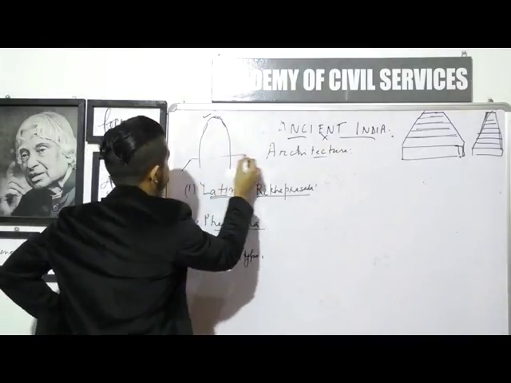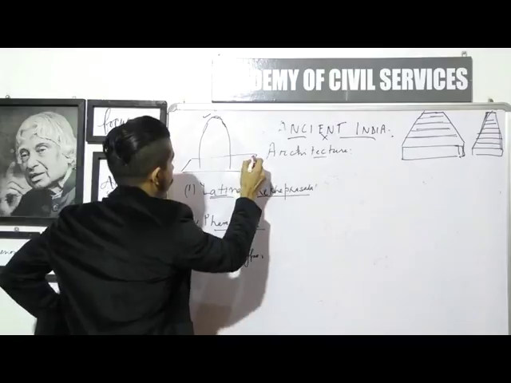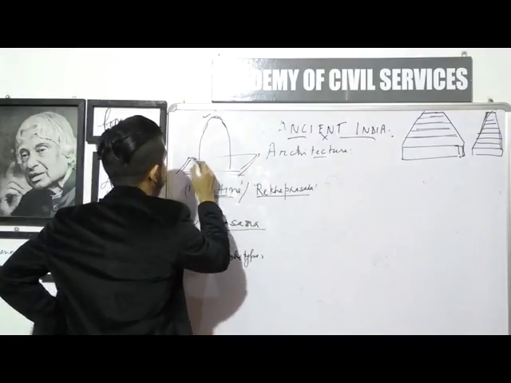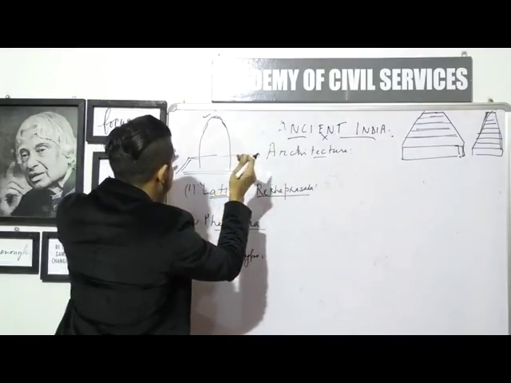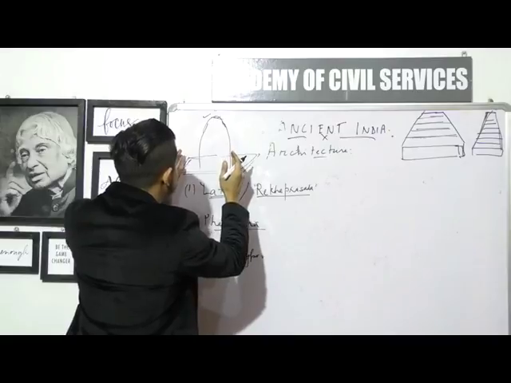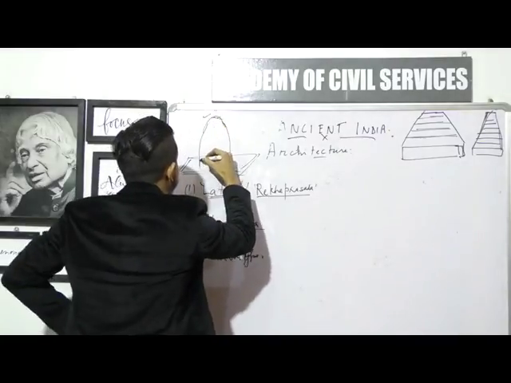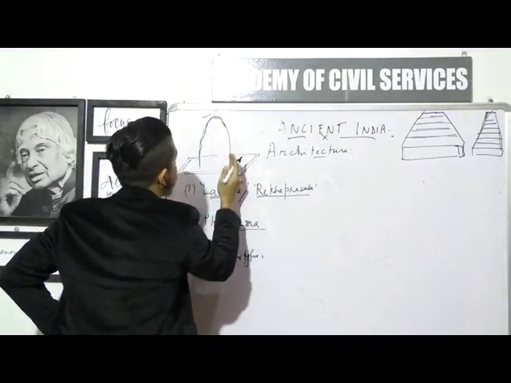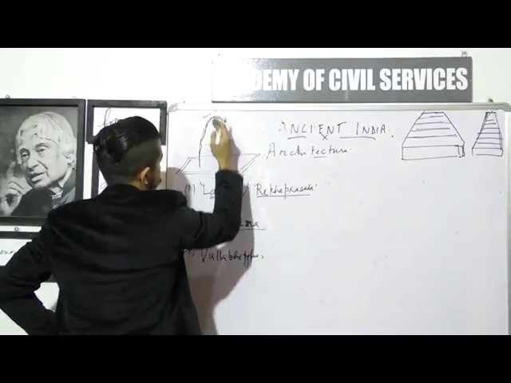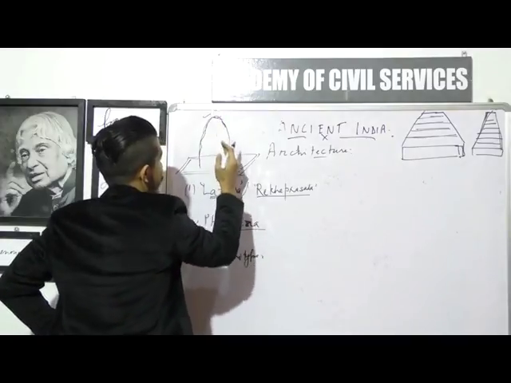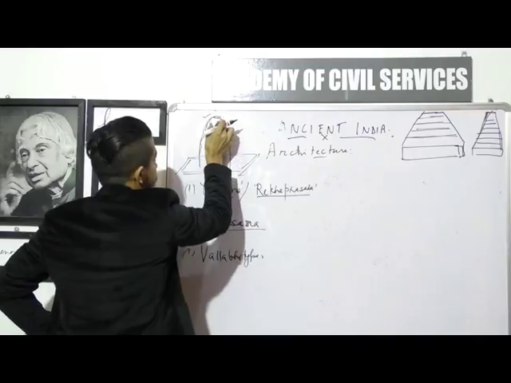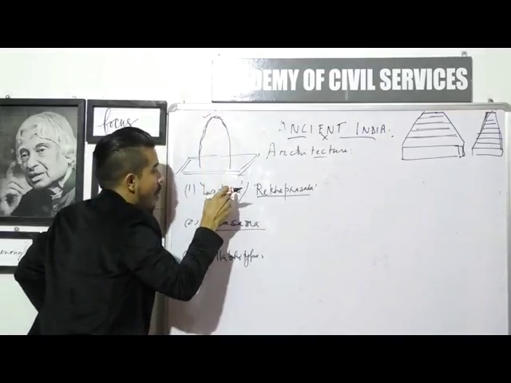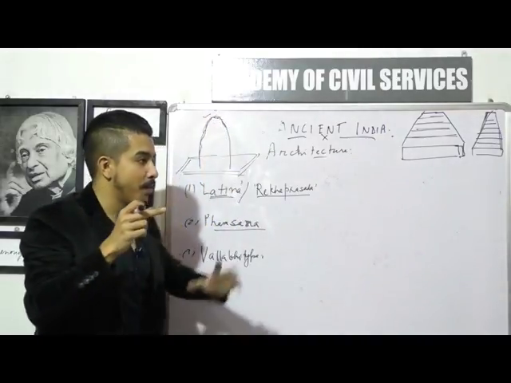The temple is square at the base, and then on top of that square platform, the spire curves inward. There is a very distinct inward curve as we go to the top, and then it connects at one point. That is the Latina type, which is the most common type.